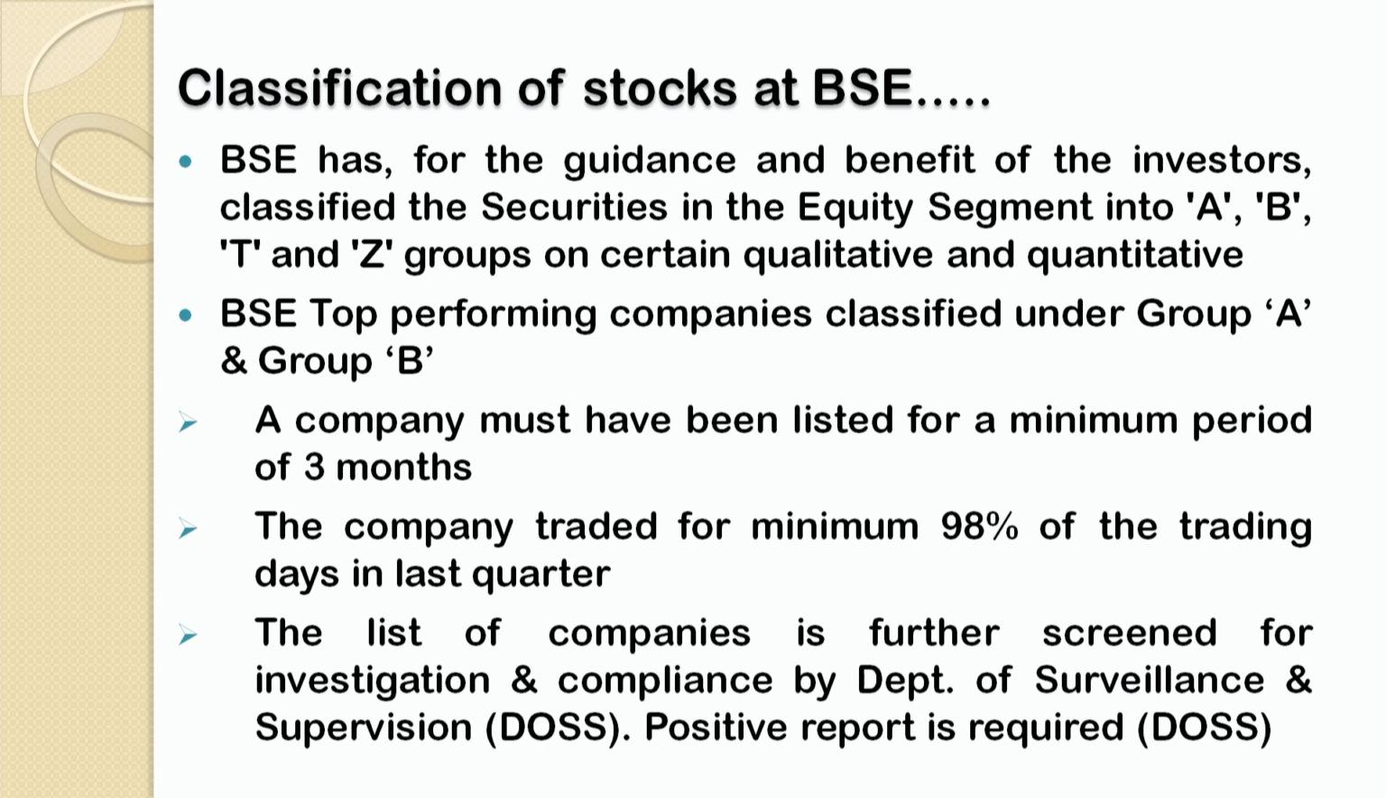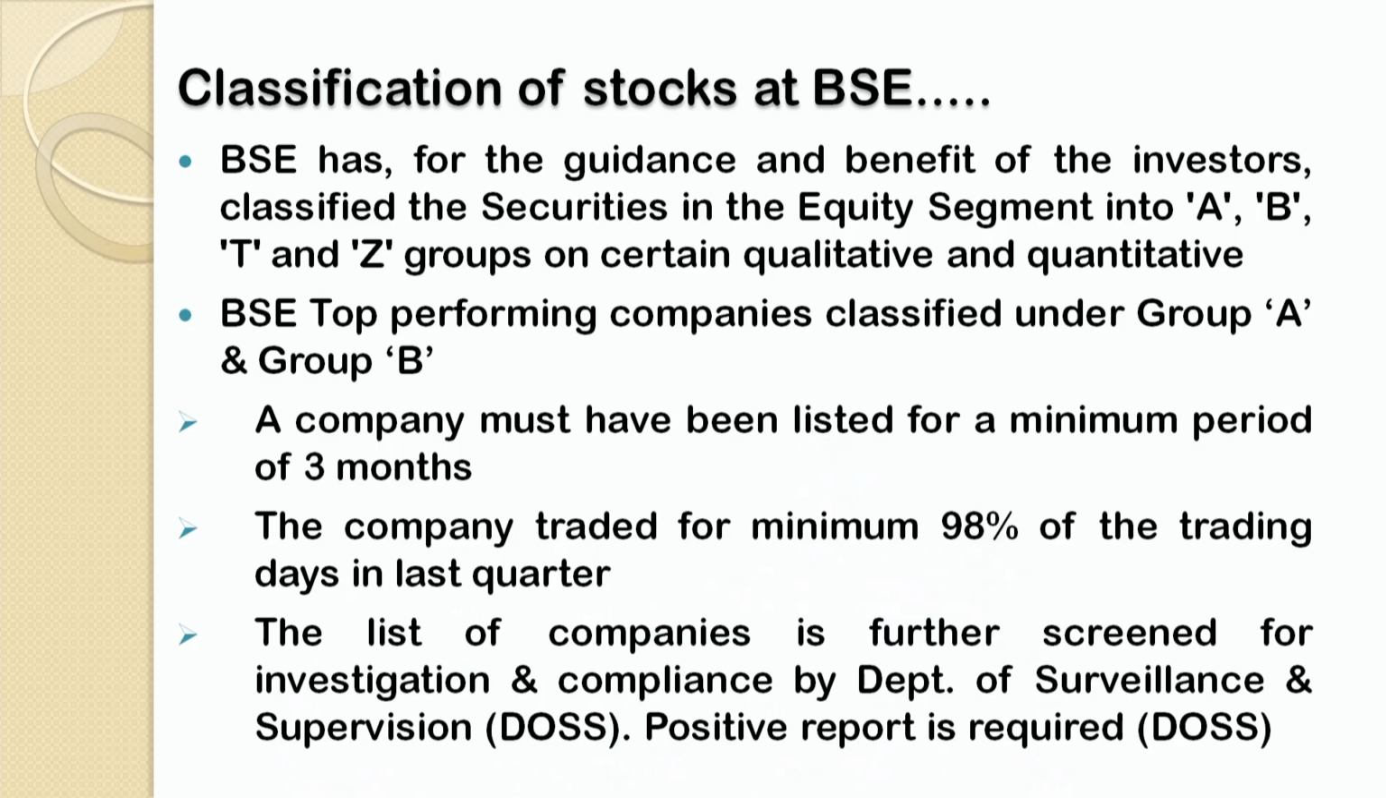That means, in order to be recognized as a category A or category B share listed at Bombay Stock Exchange, the company must be listed over Bombay Stock Exchange for a minimum period of 3 months. Now, there are certain exceptions to this, but as such, this parameter is applicable to all kinds of companies. The second parameter is that the company traded for a minimum of 98% of the trading days in the last quarter.